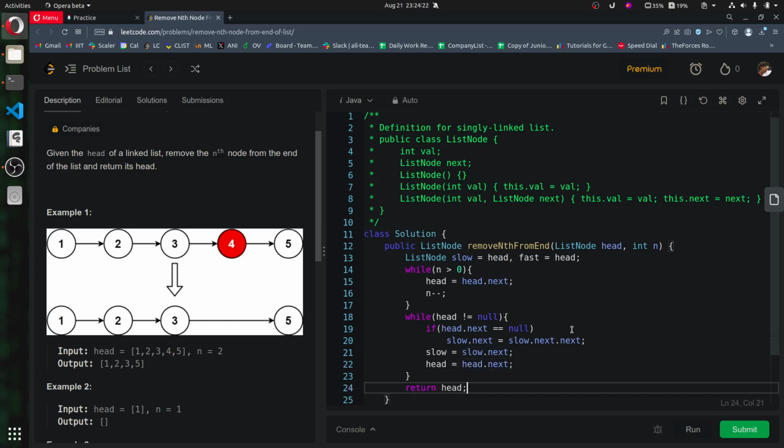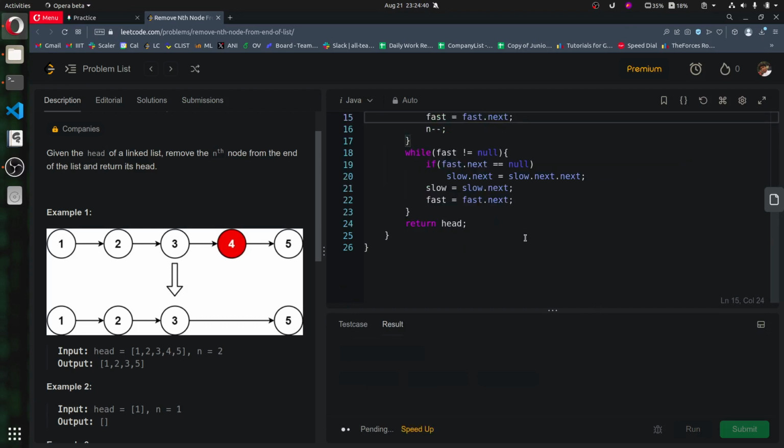I guess we did something very wrong here. It should not be head, it should be fast everywhere, fast, and here fast, and here also fast. I believe this should work. Okay, for one case it gave a wrong answer.